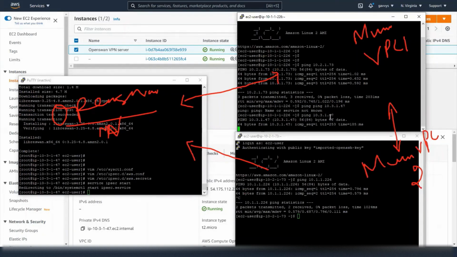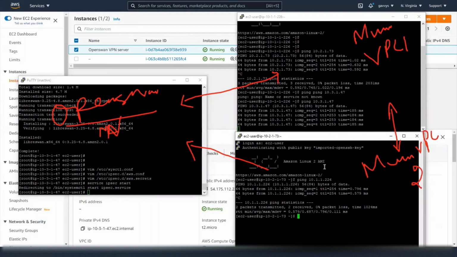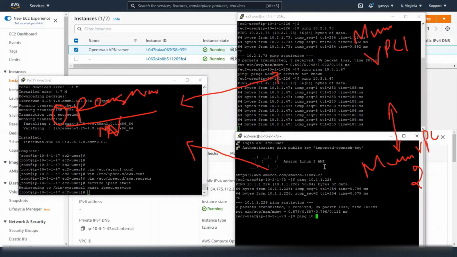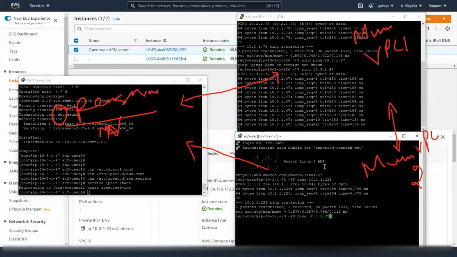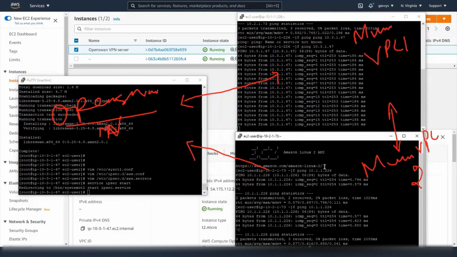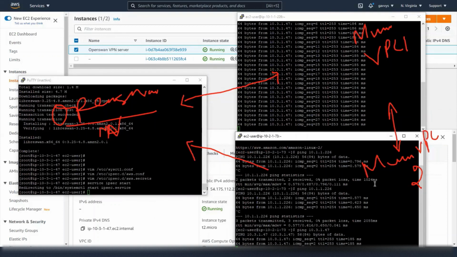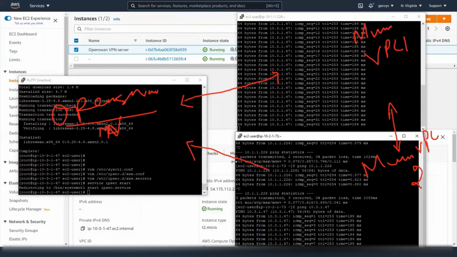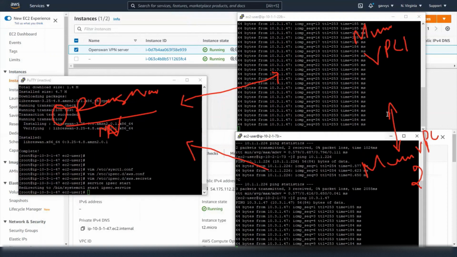Great. And from here, let me try to ping VPC1, 10.1.1.226. I'm able to reach VPC1. Let's try to ping the IP address behind the OpenSWAN server, 10.3.1.47. Great. So we are able to achieve connectivity over IPsec and between the VPCs.